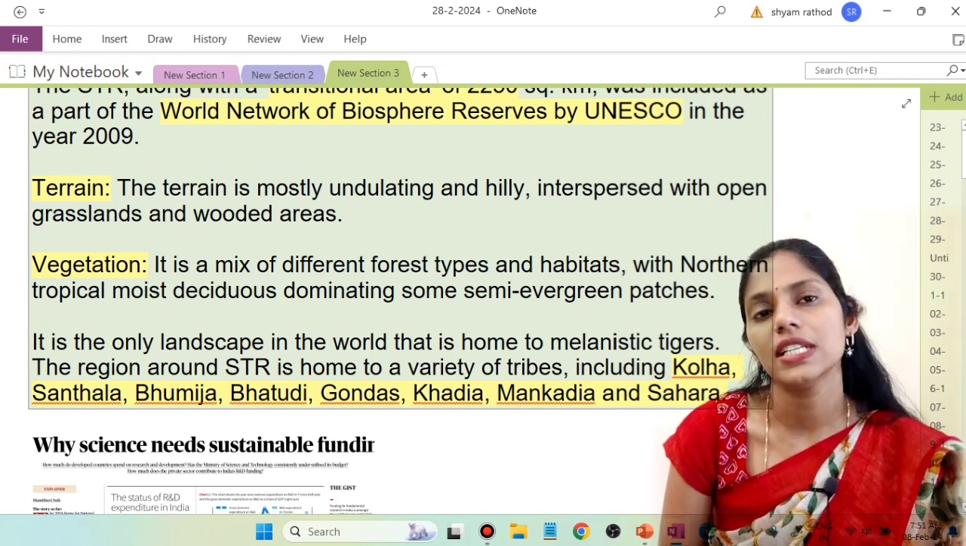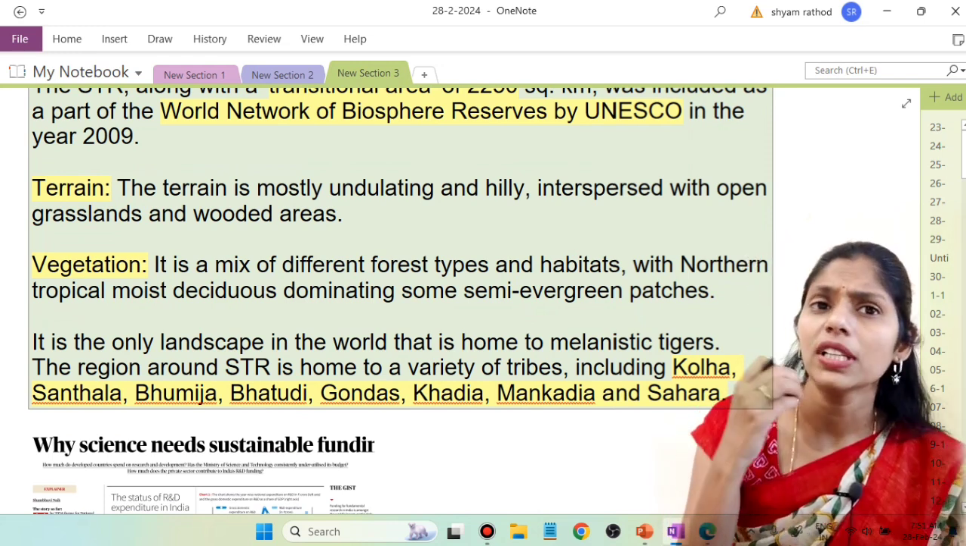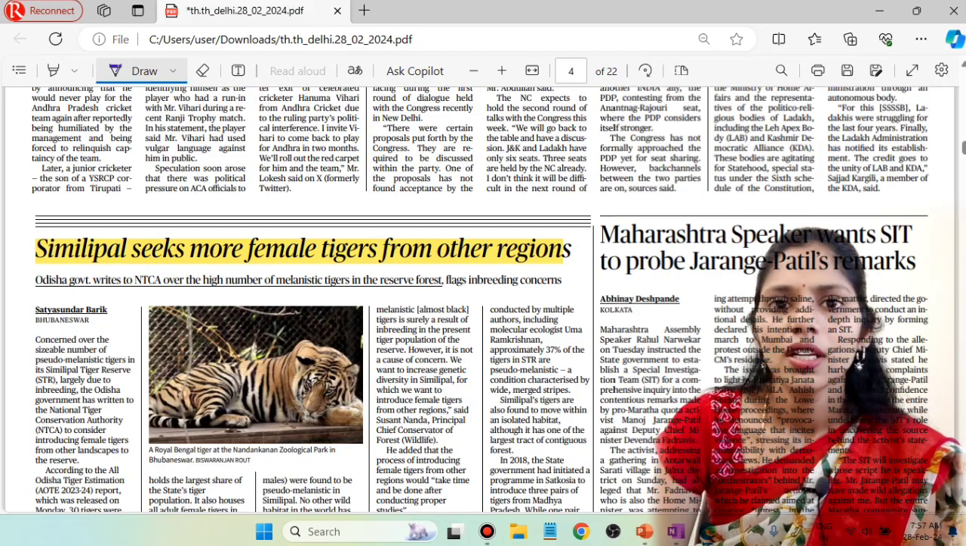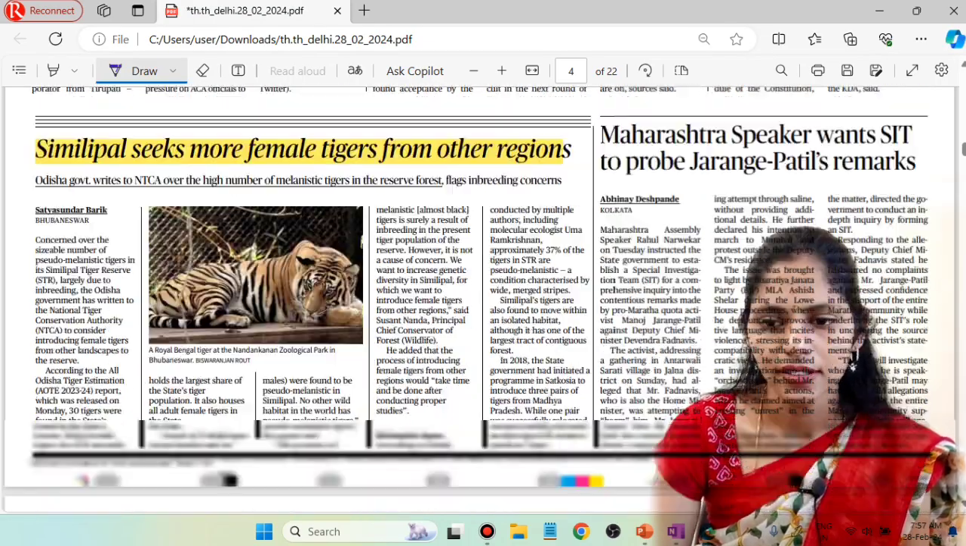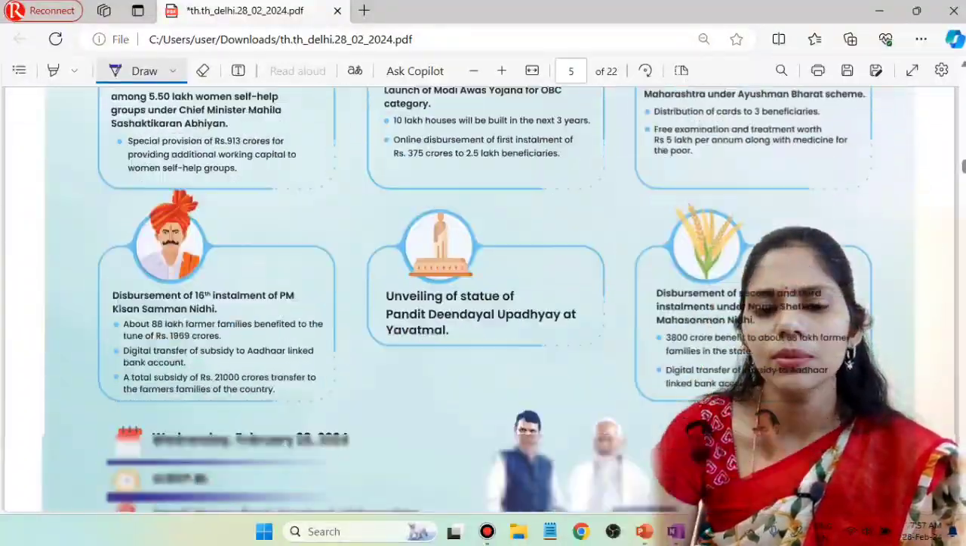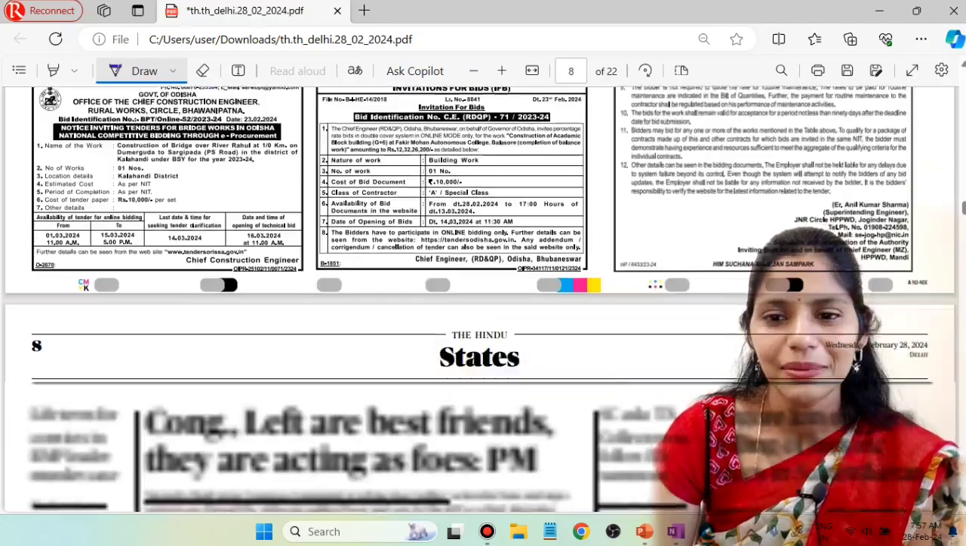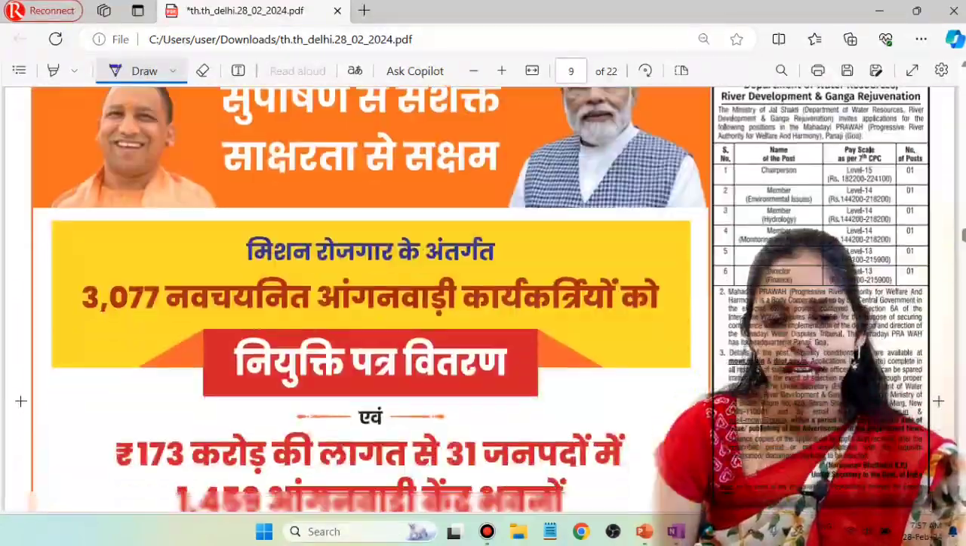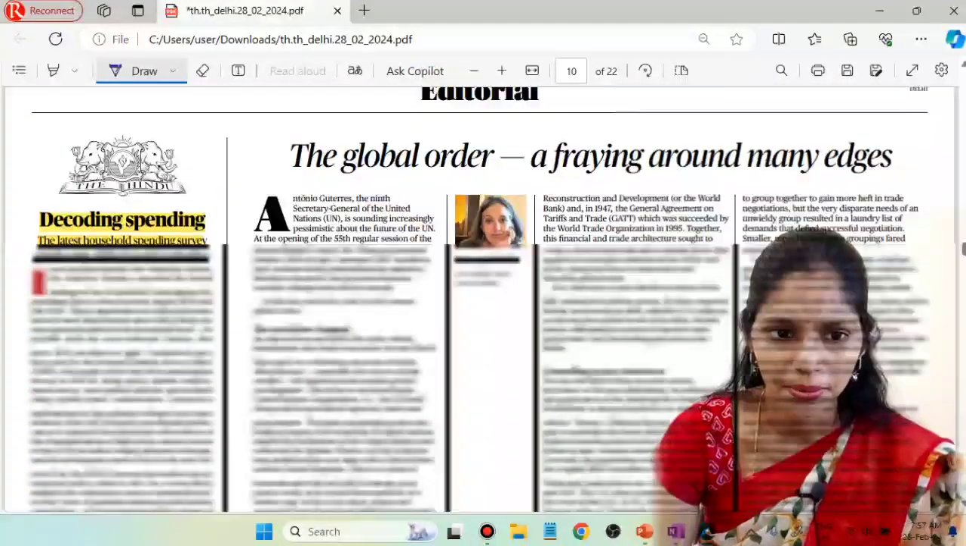Now let us see the next topic. These are some important things that you have to see. Now let us see the next article. You can directly move on to this editorial page. Actually, in this editorial page, there is nothing much important in today's newspaper.